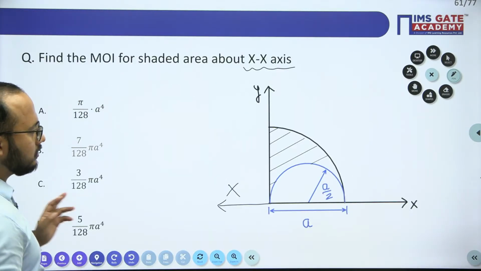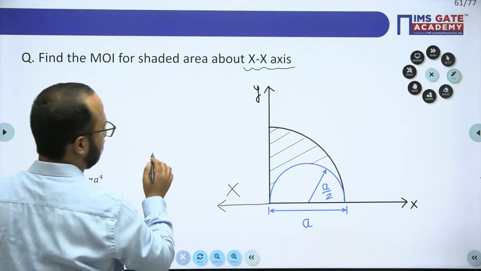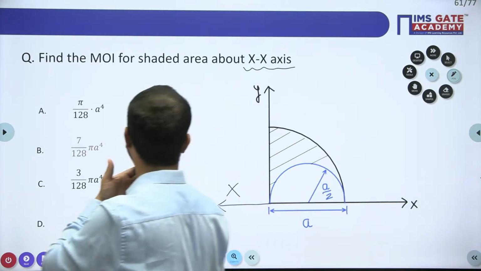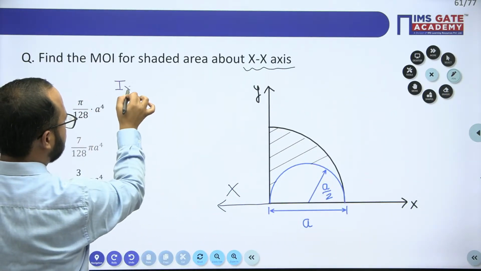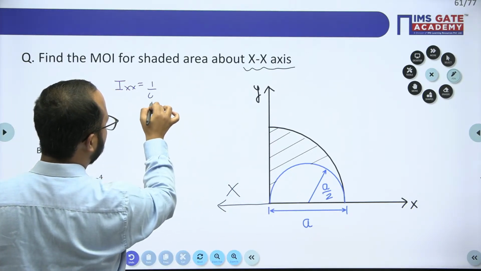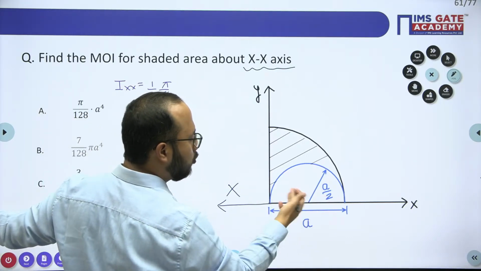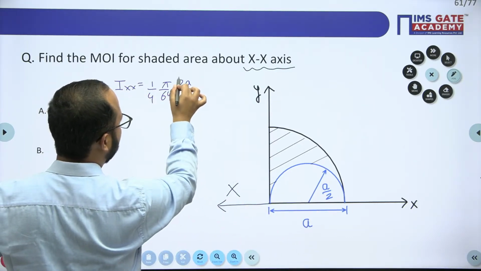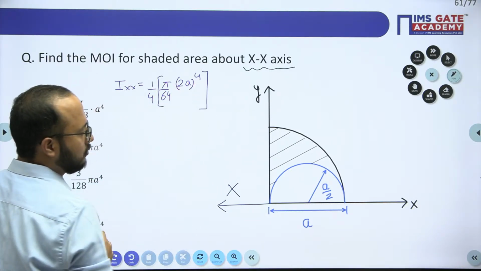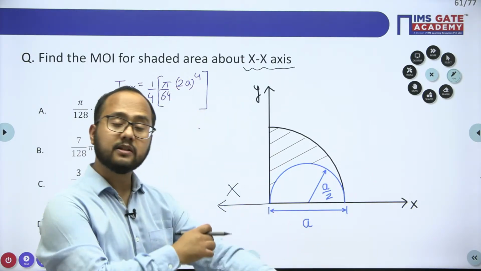Now moving on to this particular numerical. Simple, what you have to do is take the difference of the moments of inertia. So we'll solve this question here. The moment of inertia about xx for the quadrant will be 1 by 4 into pi by 64, and the diameter for the quadrant is 2a. This is the moment of inertia for the quadrant. From it, we need to subtract the semicircle one.